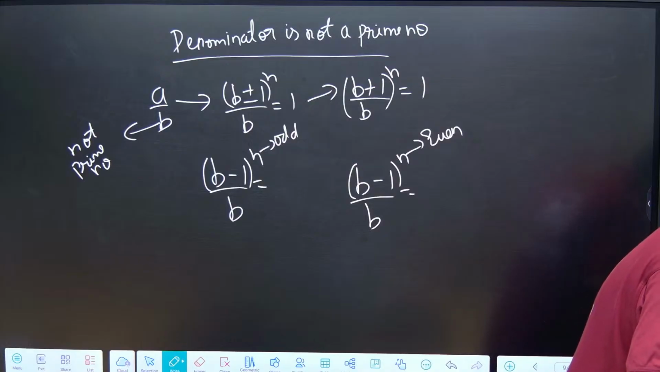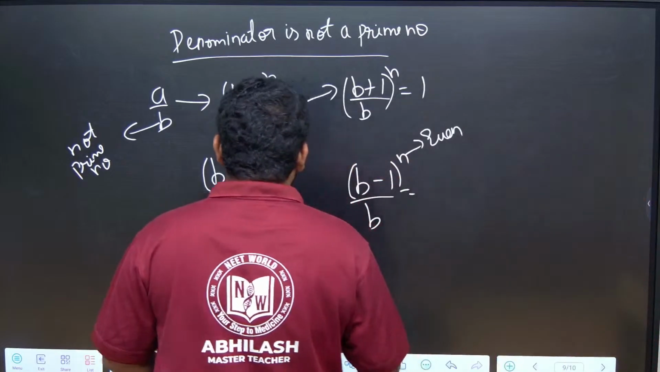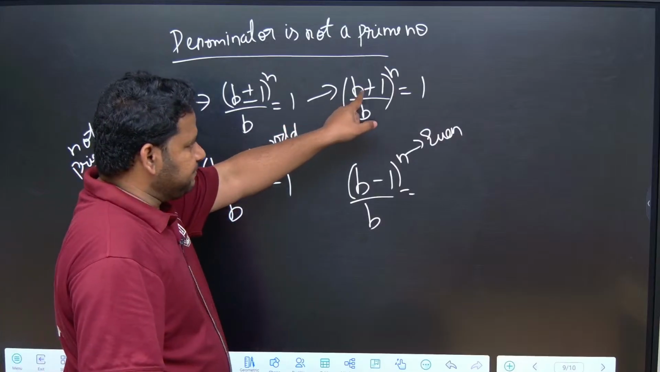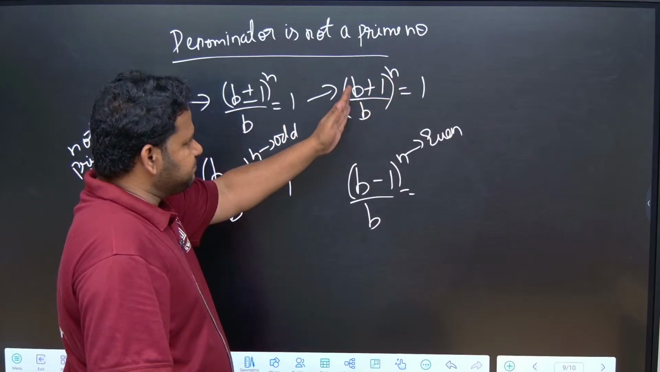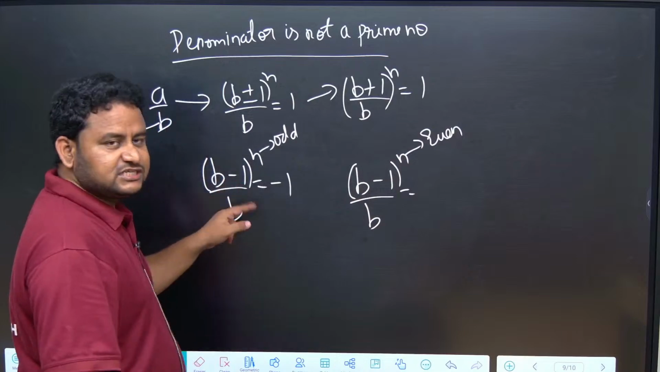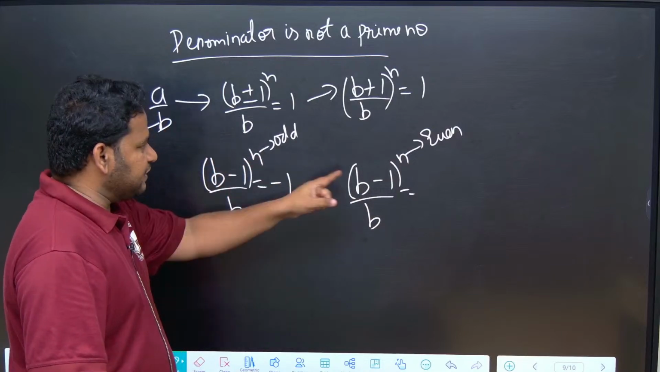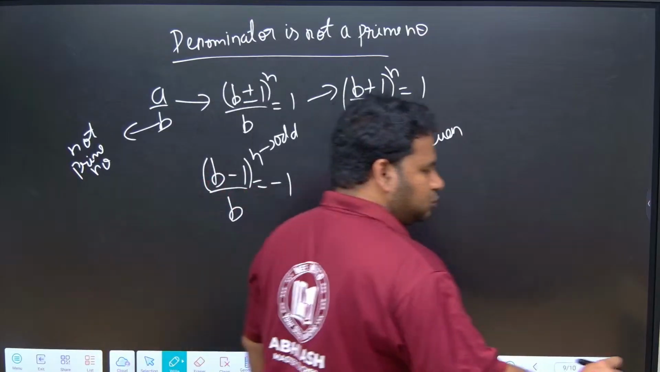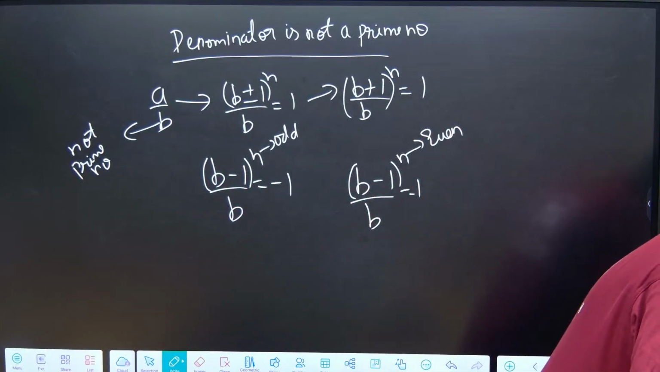If n is odd, it is minus 1. If it is b plus 1 to the power of n, plus means it is always 1. If it is b minus 1 and n is odd, it is minus 1. If n is even, it is plus 1. So, the question that we have is 10 to the power of 82 by 9.